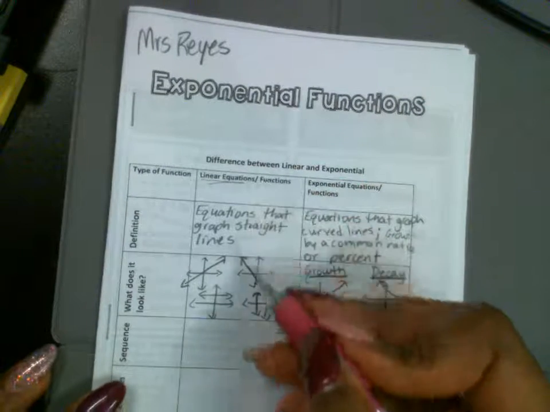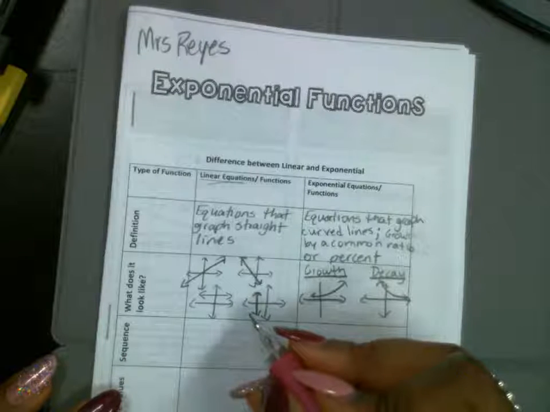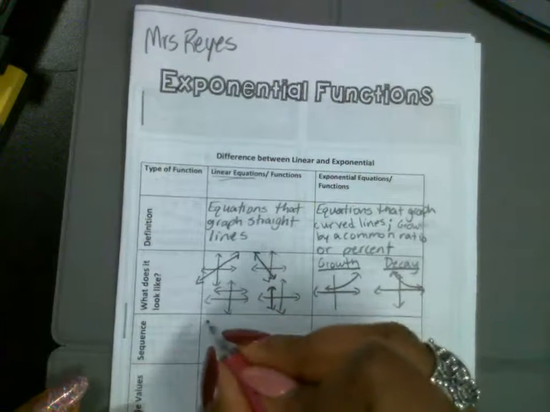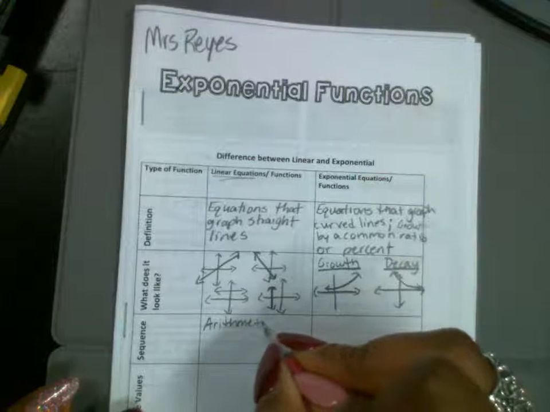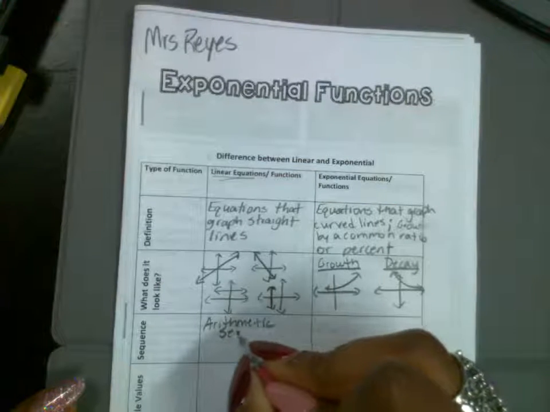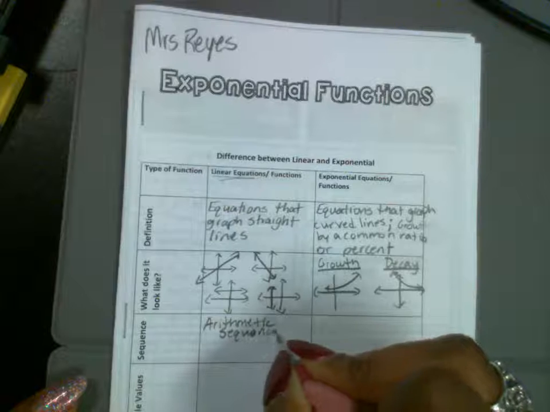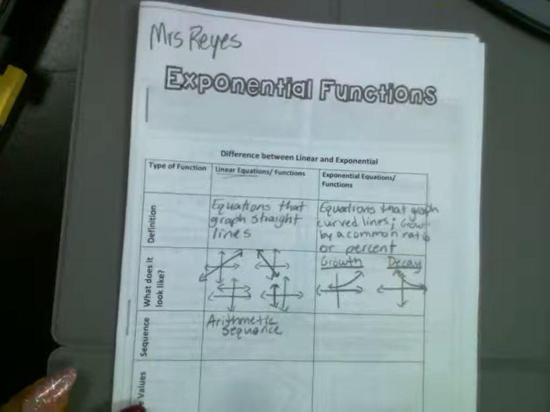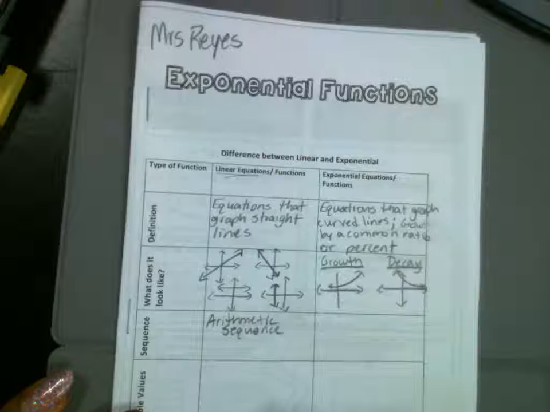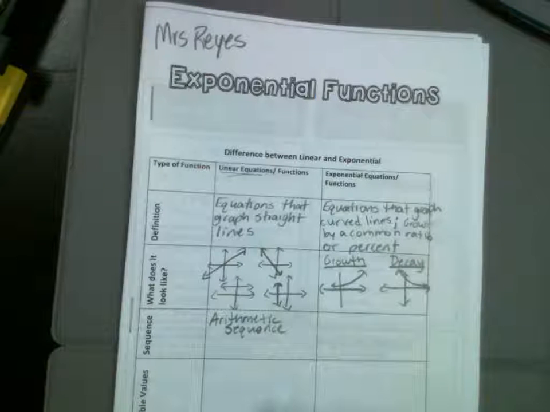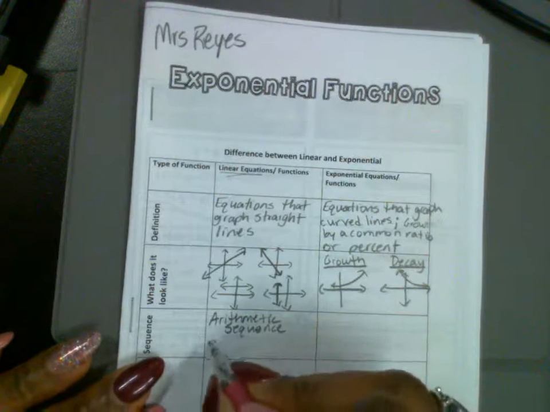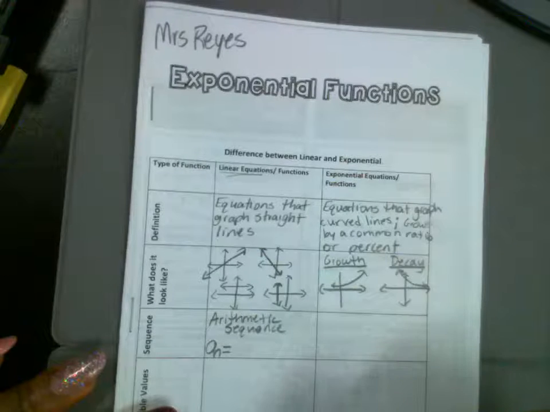Okay. All right. So what type of sequence are these? Let's go back to linear equations or functions. Linear equations or functions have an arithmetic sequence. They're all arithmetic sequences. You add or subtract to get to the next number in a linear function, the same as an arithmetic sequence. On page 14 in our interactive notebook from last quarter, you can go back and look at the notes on 13 and 14 on how to do arithmetic sequences. Does anybody remember the formula A sub n for arithmetic sequences?